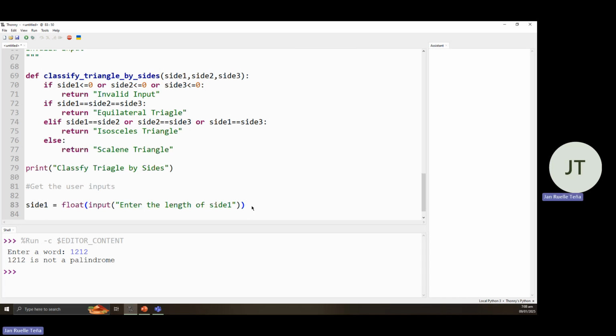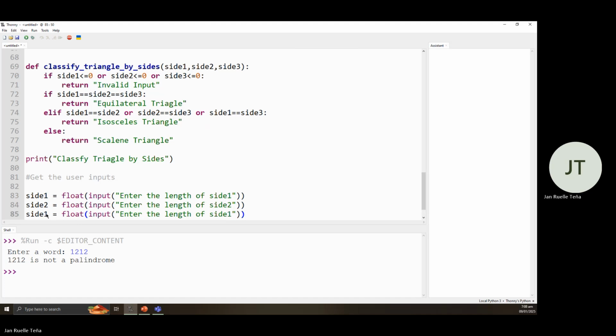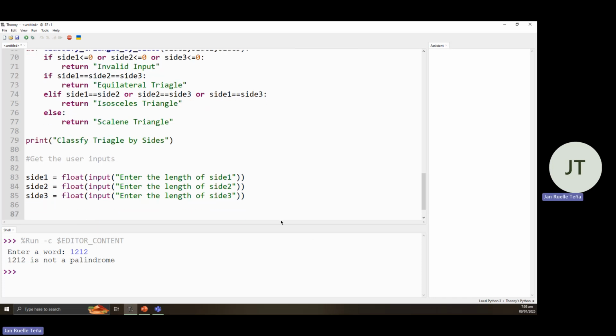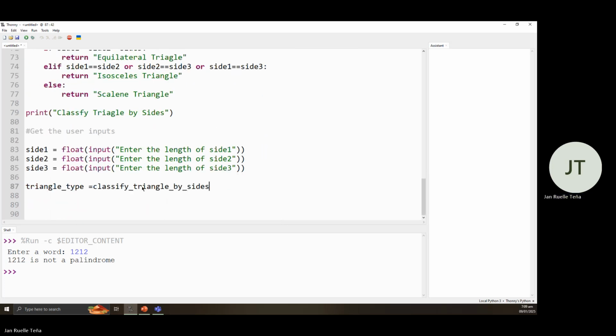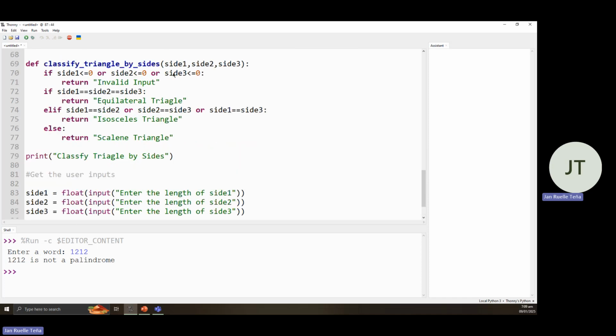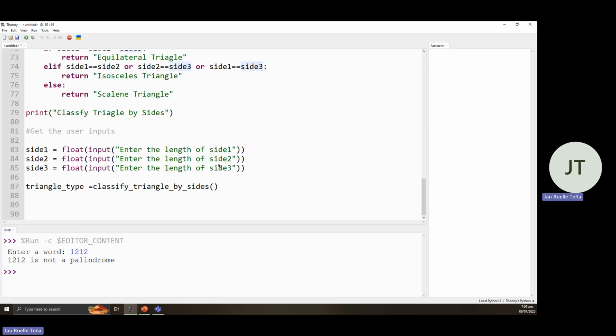Then so on and so forth, side 2, then side 3. Then let's create the container for the results, is equal to, let's call out our function. Then we expect three inputs to be called.